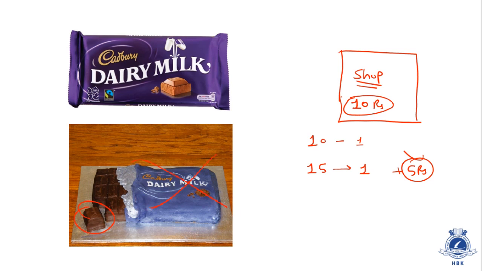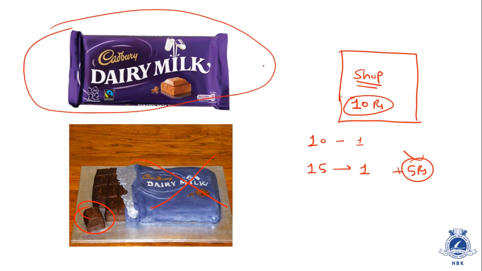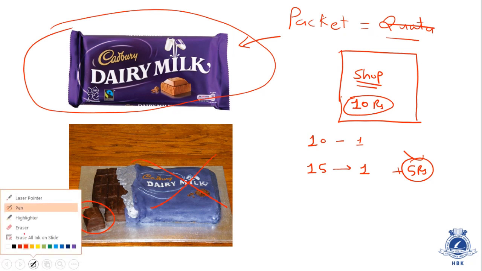No shopkeeper sells chocolates in pieces. It always comes in a fixed packet. This is a packet of a chocolate of 10 rupees. This kind of packet, please concentrate, is called quanta. Sorry, the packet is called quanta, wait for some time.